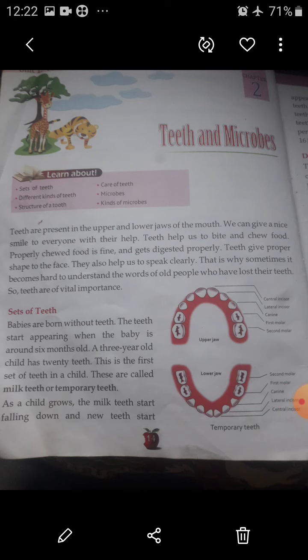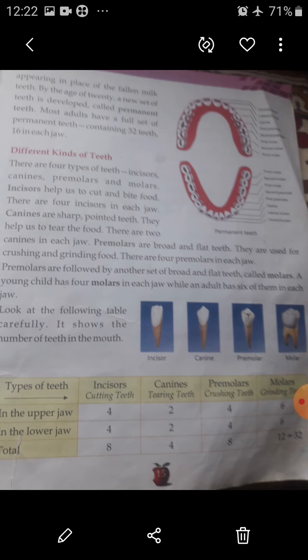As a child grows, the milk teeth start falling down and new teeth start appearing in place of the fallen milk teeth. By the age of 20, a new set of teeth is developed called permanent teeth. Most adults have the full set of permanent teeth containing 32 teeth, 16 in each jaw.